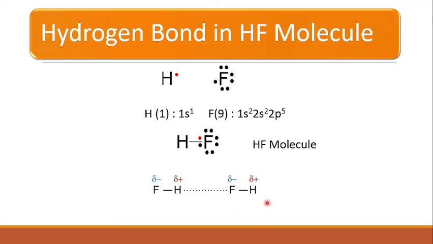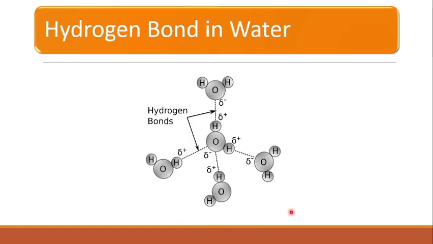When another HF molecule comes in the vicinity of this HF molecule, the fluorine of the other molecule will form a hydrogen bond with this hydrogen atom, right? And this kind of bonding is called hydrogen bonding. In the case of water also, one water molecule is bonded with 4 other water molecules through hydrogen bonding. That means one oxygen atom can form two hydrogen bonds with hydrogen atoms of different molecules. So this is called hydrogen bonding in water.